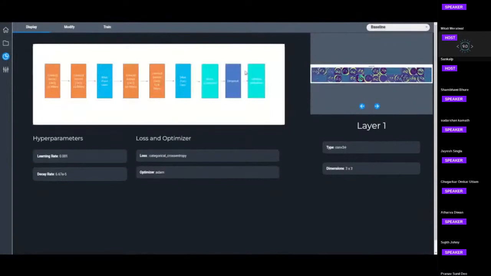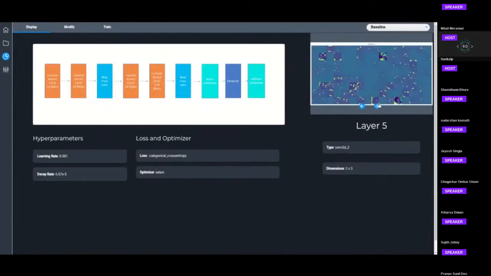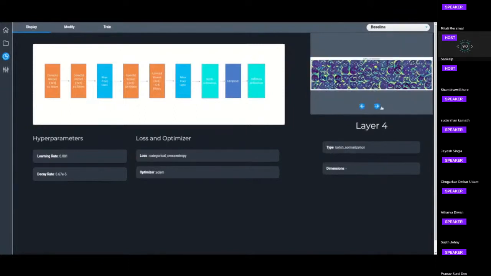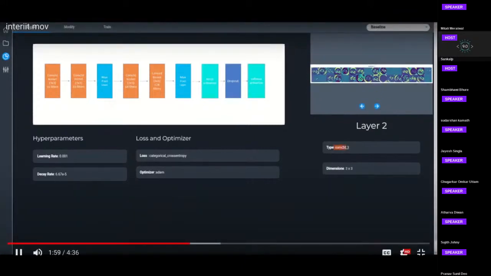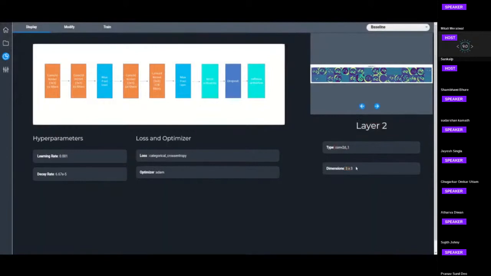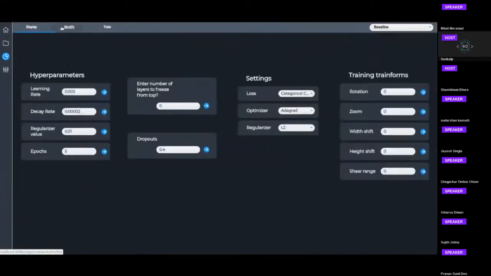On the left we have the architecture and on the right we have gradients layer wise, and we also have the hyperparameters on which the model has been trained. Here we can see all the gradients layer wise. We can see the type of layer and the kernel dimension, if any. So if the user wishes to change the hyperparameters, he can do it here.